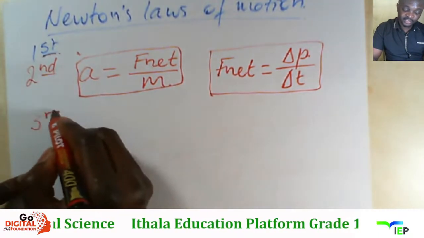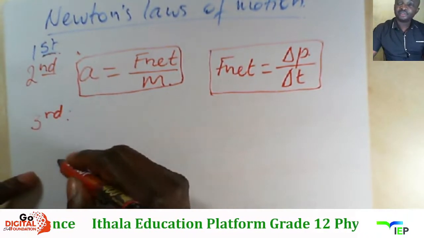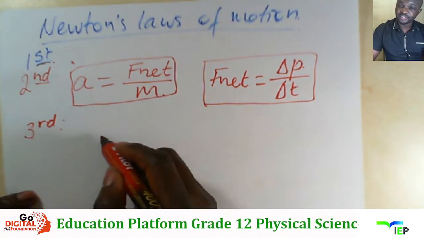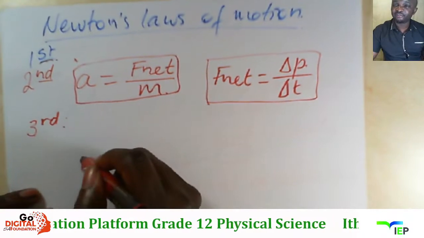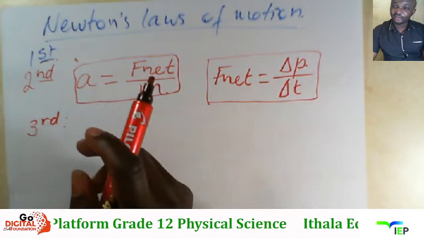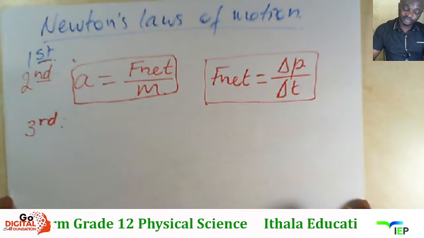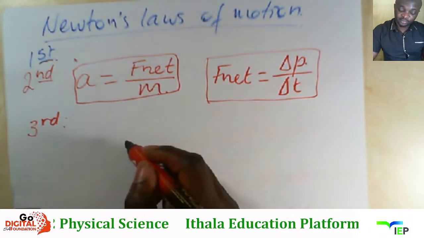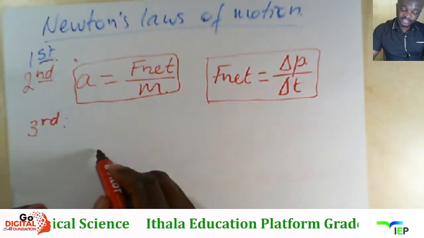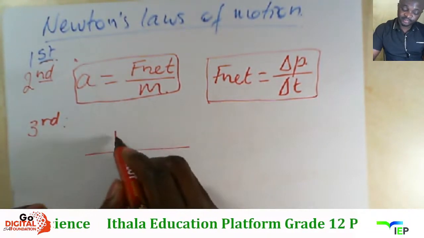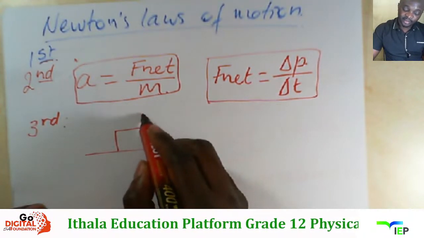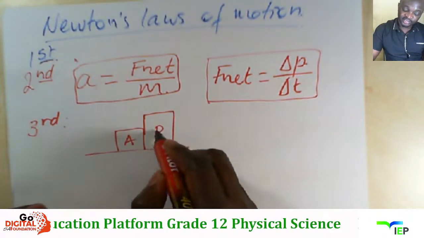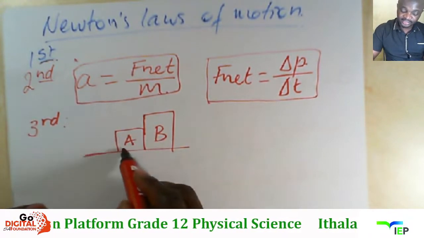Mese kuba no third law, Newton's third law. Newton's third law odila ne action reaction force. If object A exerts a force on object B, then object B will exert an equal force on object A, but in the opposite direction. I-application ya Newton's third law ile umona ukuthi mhlambe kunama box awu-2. There is this first box, mhlambe zothi box A and then box B that touch each other.